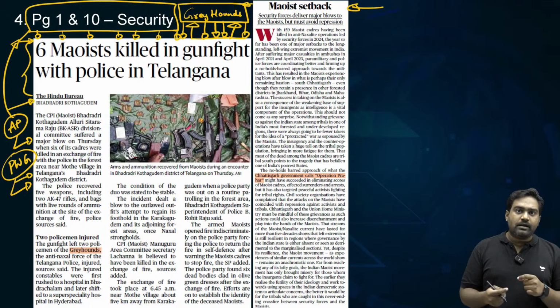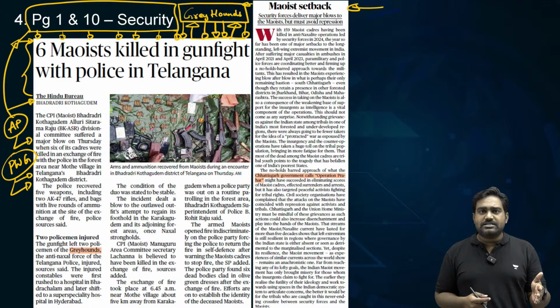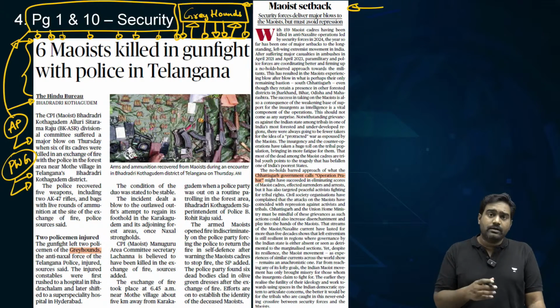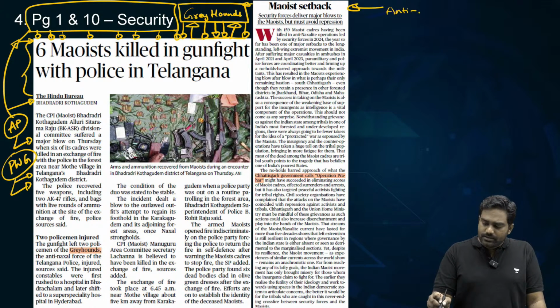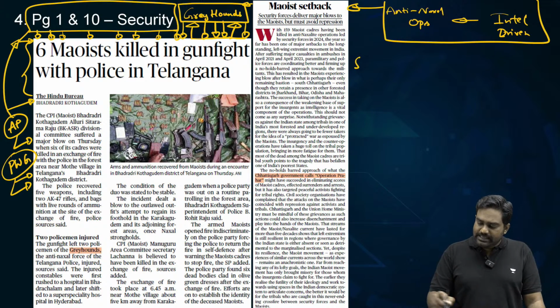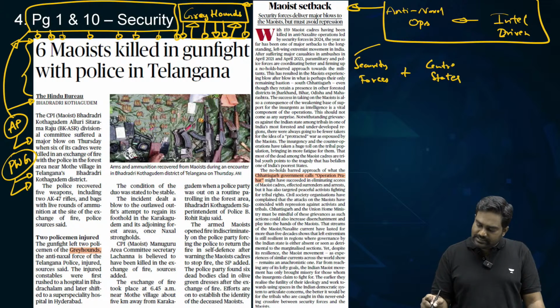Because of back-to-back anti-Naxal operations, just day before yesterday, Chhattisgarh police eliminated more than 10 Naxals. Now in Telangana, a few more Maoists have been eliminated. So in this year, almost 159 Naxals have been killed. Given these effective anti-Naxal operations which are going on across states, which are intelligence driven operations, the editorial is appreciating the efforts of the security forces and the governments, the center and the states, in tackling Naxalism.